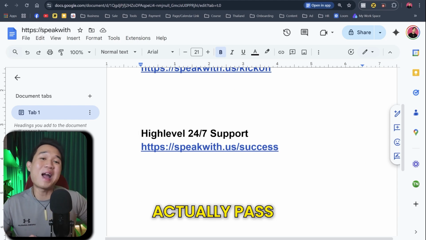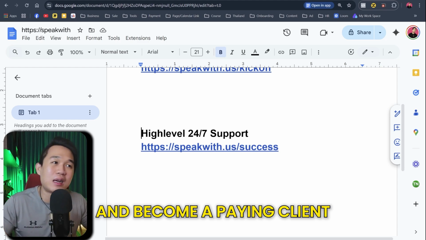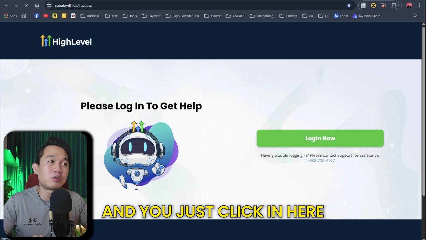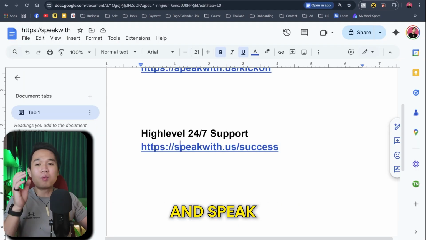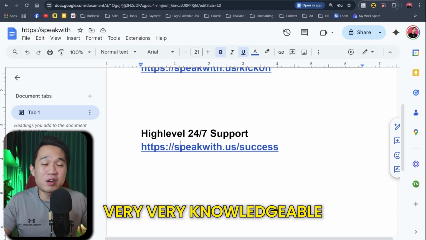Okay, so now the next call is actually a support call. This is for people who actually pass the 30-day free trial and become a paying client. They have this also. Once you click on this, you have to have an account to log in, and you just click in here and log into your existing GoHighLevel account and speak with one of their representatives. I find that they are very, very knowledgeable.